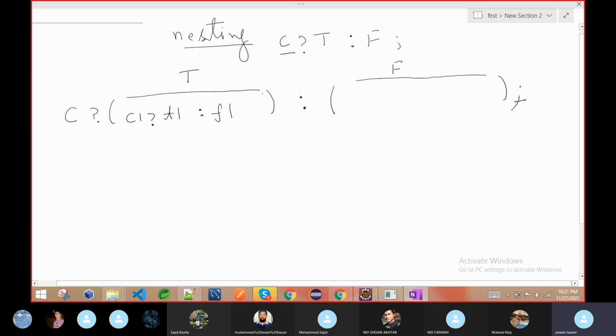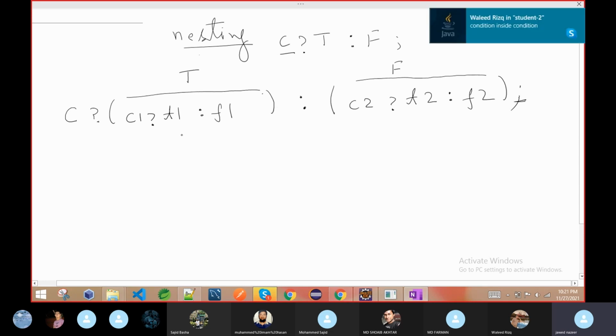Okay, semicolon only at the final time. Again here it is also like that. The false part is again a complete ternary operator. But always remember, you have to follow the rules, how the ternary operator works.